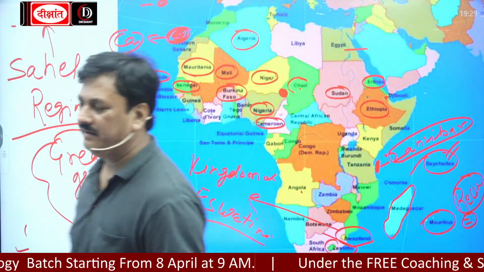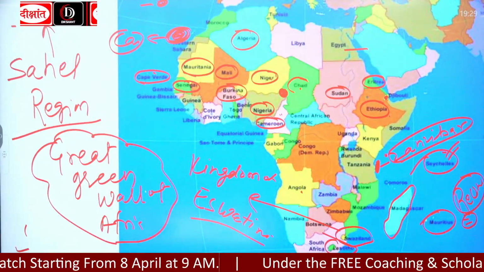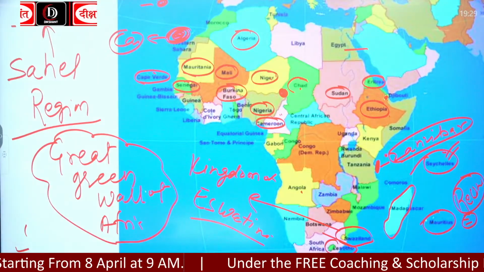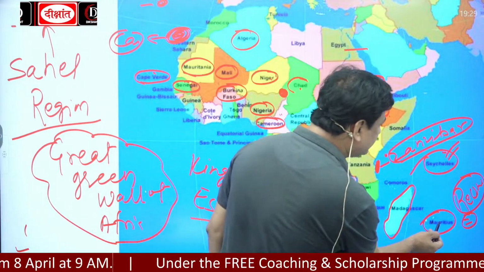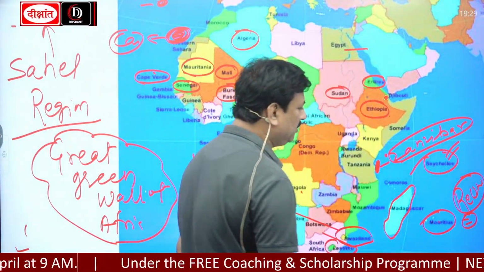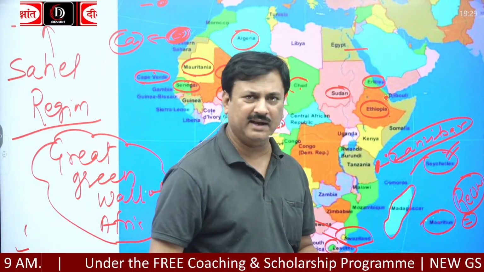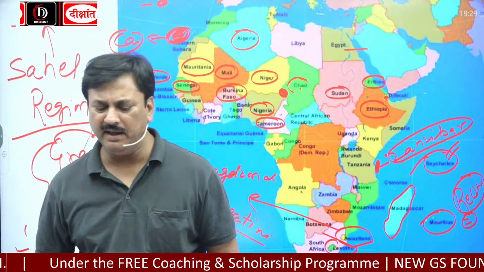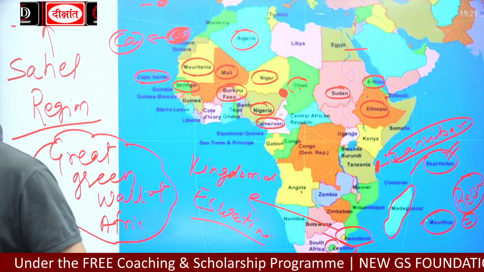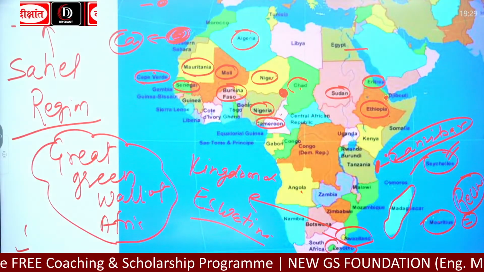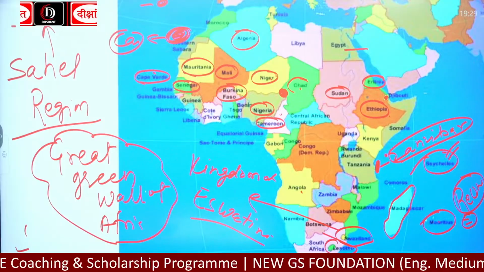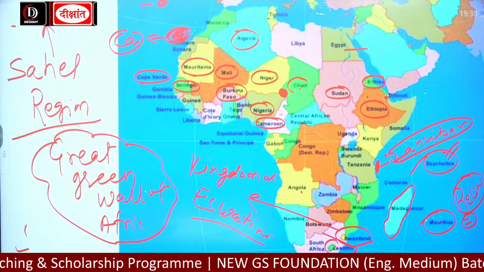Mascarene Island, Mascarene High. Here is Mauritius. Just on the eastern side of Mauritius you will get Reunion Island. And if you go east of Reunion Island, you will get the Mascarene. It is under France.